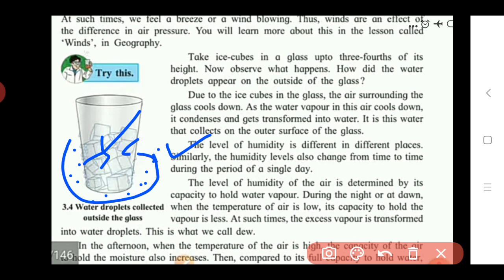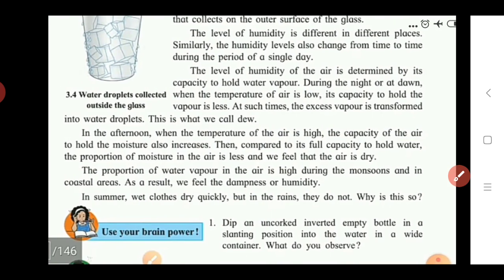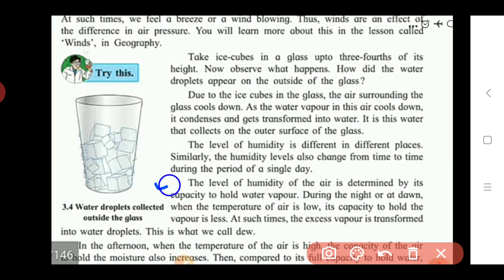How is the level of humidity of the air determined? It is determined by its capacity to hold water vapor. So if the air has a strong capacity to hold water vapors, this air contains higher humidity. Okay, so during the night or at dawn, the time before the morning and after the night.